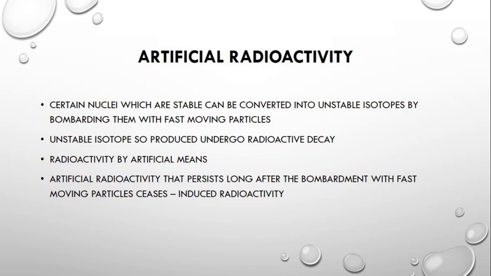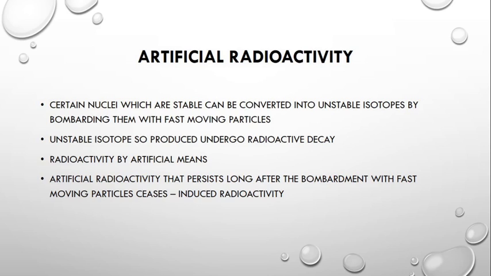Now, if the artificial radioactivity persists or exists long after the bombardment with fast moving particles ceases, such artificial radioactivity is called induced radioactivity. So we are making the stable nuclei unstable by bombarding it with fast moving particles.